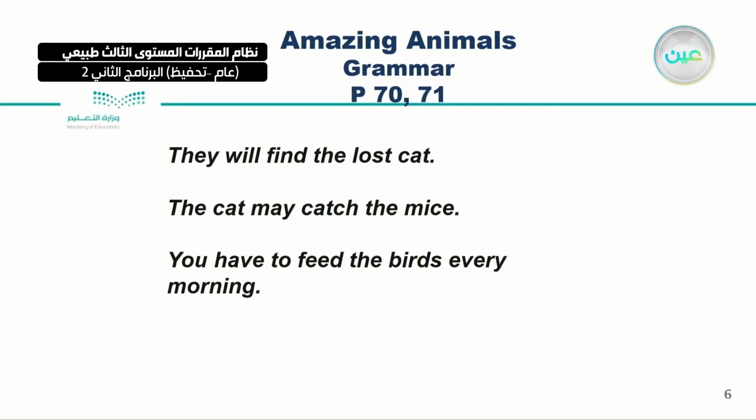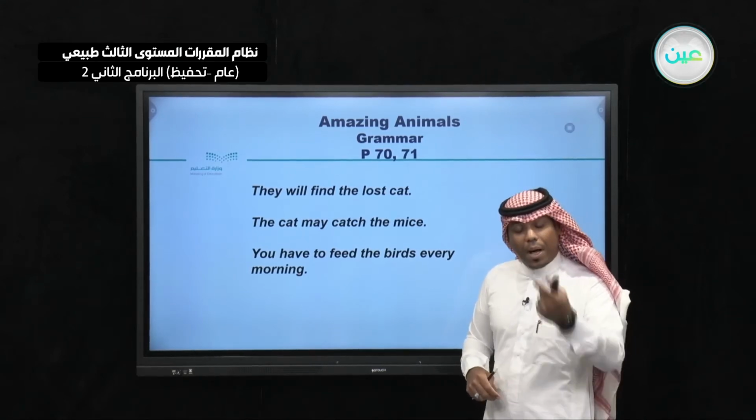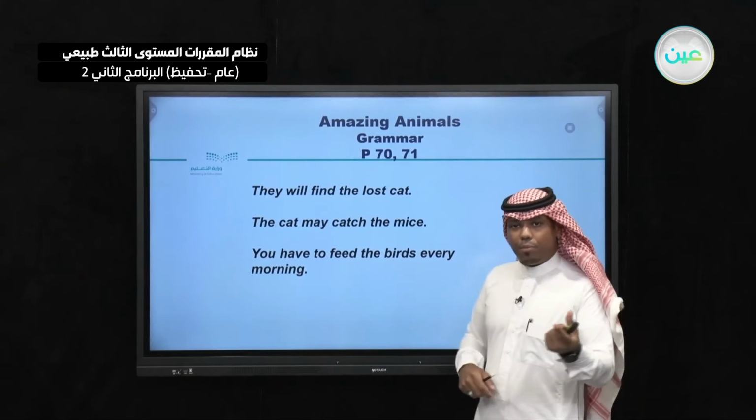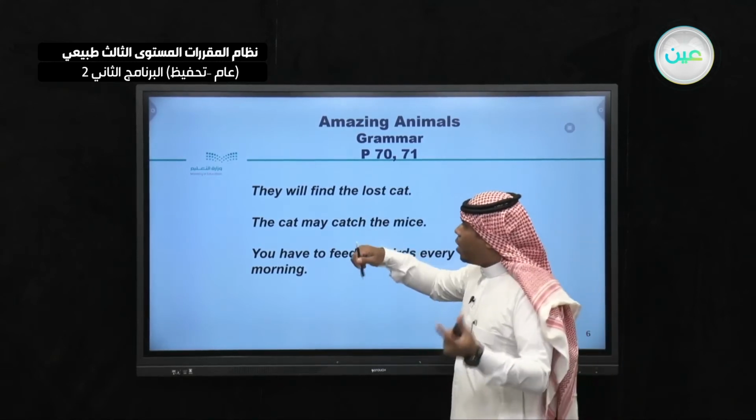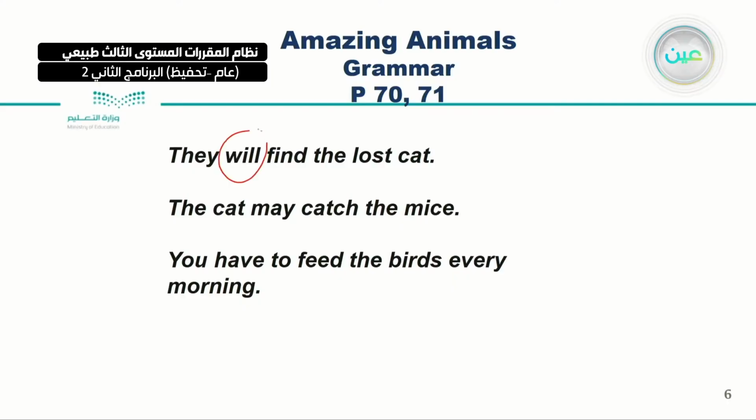Let's start. They will find the lost cat. So first, you have to identify the subject, the verb, and the object. Where is the subject here? They. Then we have will, the tense. Find the lost cat. So where is the object? This is the object.